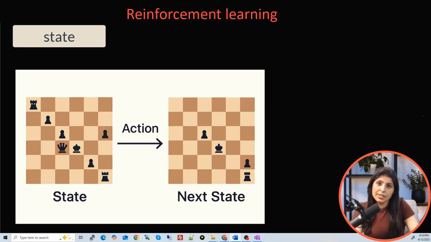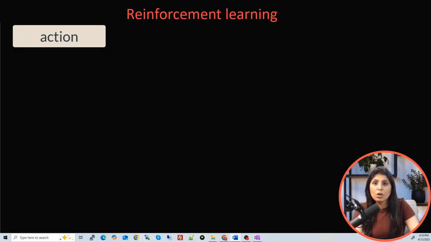Now that we understood what state is, let's move to the next important topic, which is action. Before continuing, guys, I want to say that you might feel that we are repeating a few things, but that's completely intentional, because in reinforcement learning, all these concepts are interlinked, and revisiting them from different angles will give you more understanding of the topic. That's why I am following this approach. So let's continue with actions now.